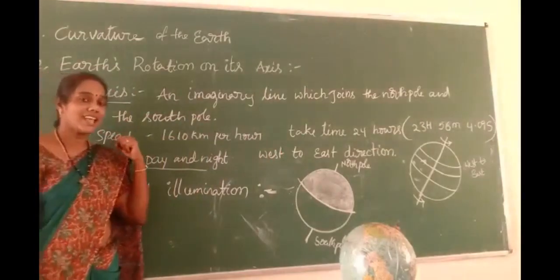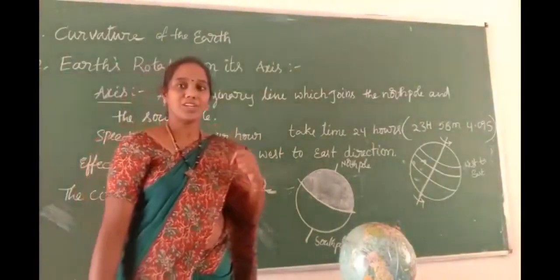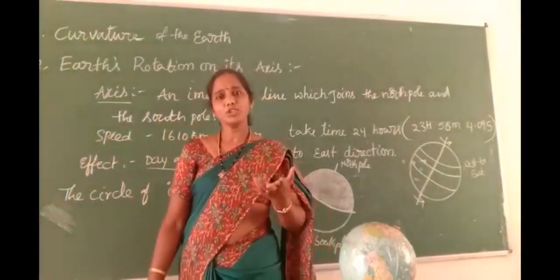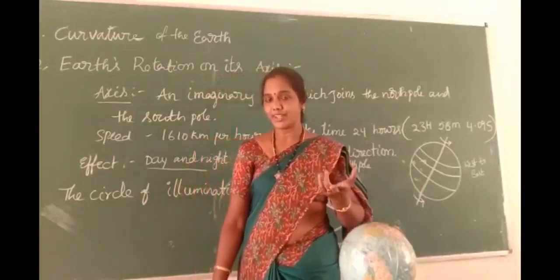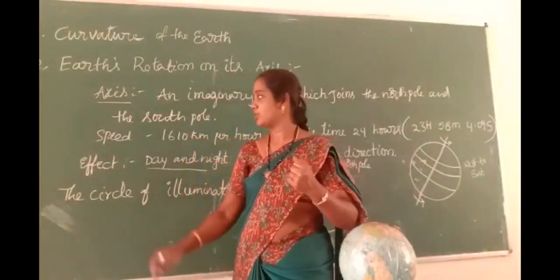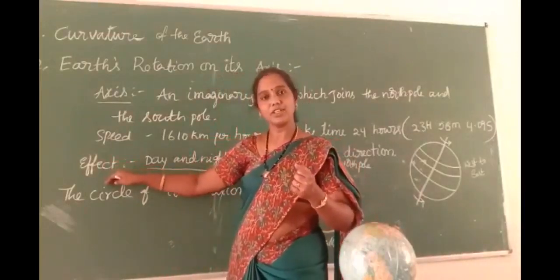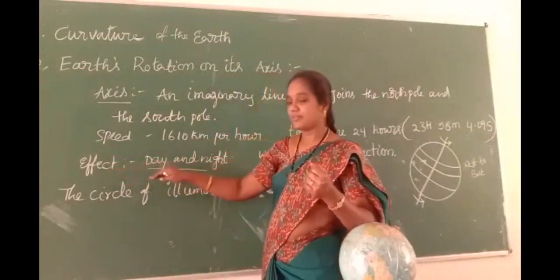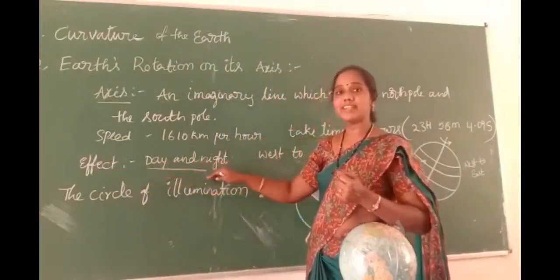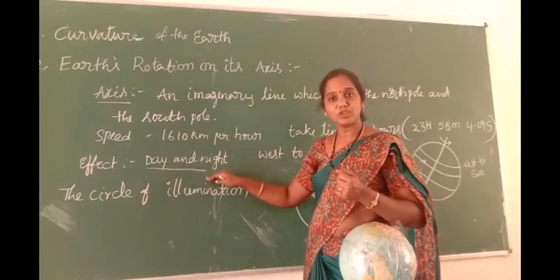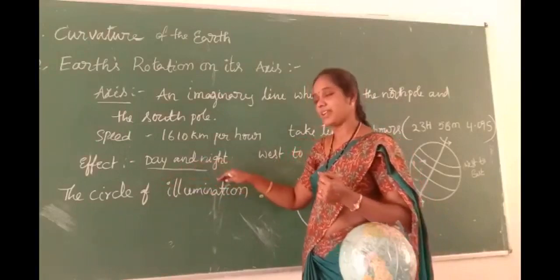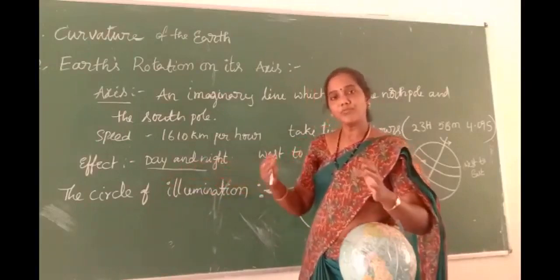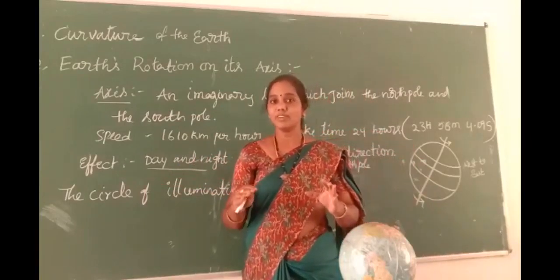What is the effect of the rotation? Earth has two movements: one is rotation and the second is revolution. The effect of the rotation is day and night happening. So children, we feel 12 hours of daytime and 12 hours of nighttime.